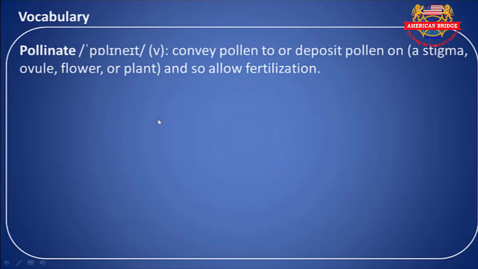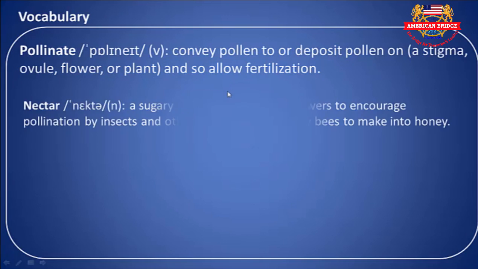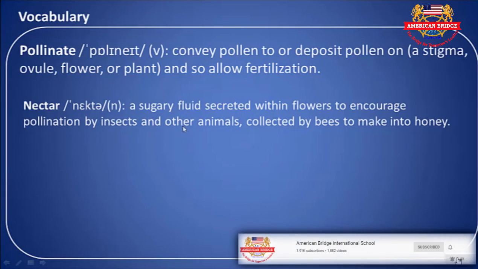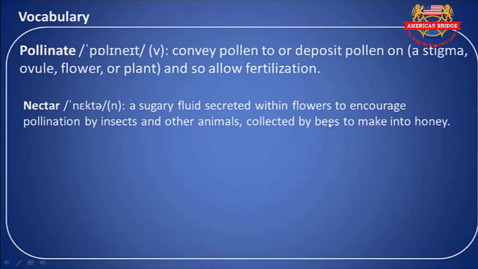The first one is pollinate, a verb, and pollination, a noun. Pollinate means to convey pollen to, or deposit pollen on, a stigma, like on flowers or plants, and so allow fertilization. Nectar means a sugary fluid secreted by flowers to encourage pollination by insects and other animals, collected by bees to make into honey, everyone.